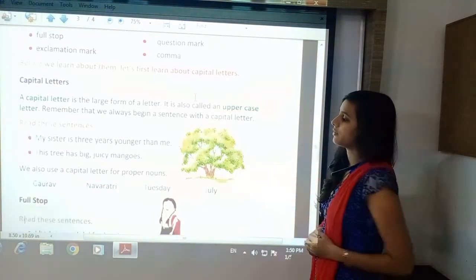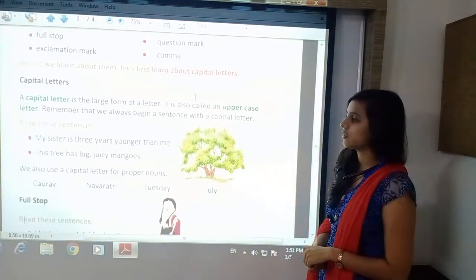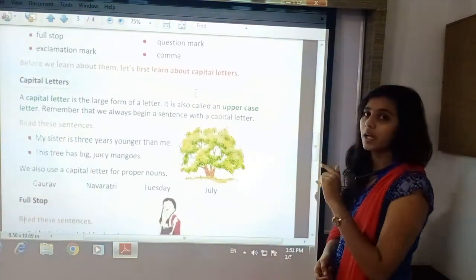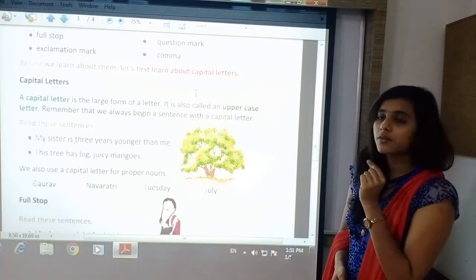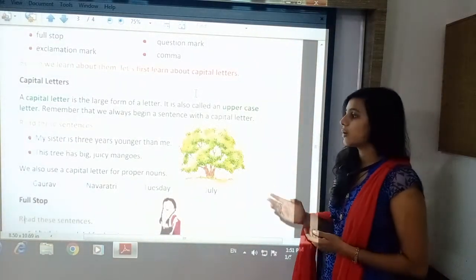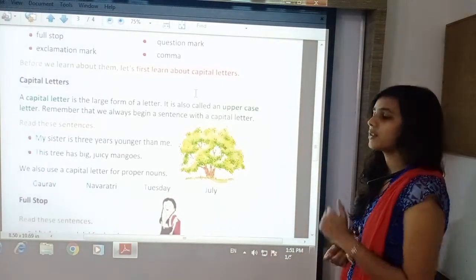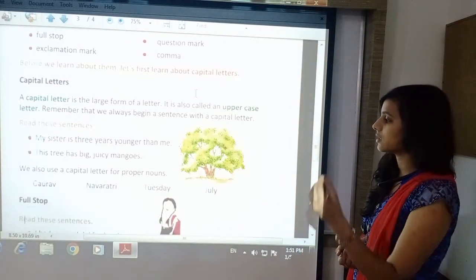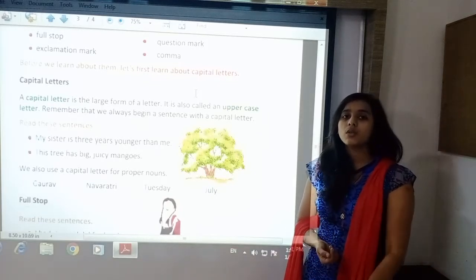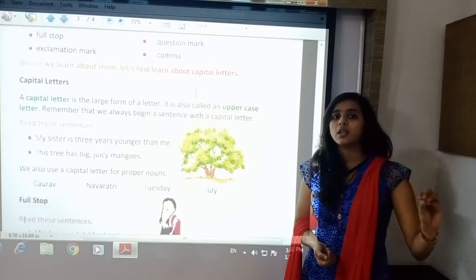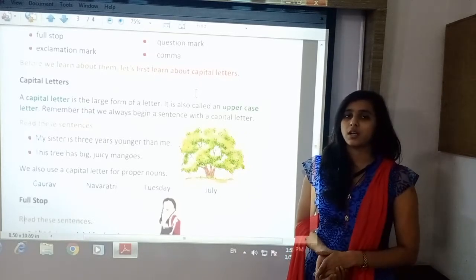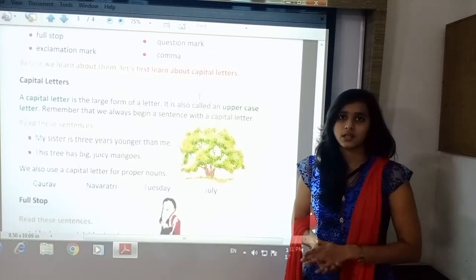Then you can see with proper nouns also capital letters are used. Gaurav, G will be capital. Navaratri, N will be capital. Tuesday, T will be capital. July, J will be capital. So these are names. Gaurav is the name of a person. Navaratri is the name of a festival. Tuesday is the name of a day. July is the name of a month. So those names are counted as proper nouns, and the first letter of a proper noun will be in capital letters, in block letters or uppercase letters.